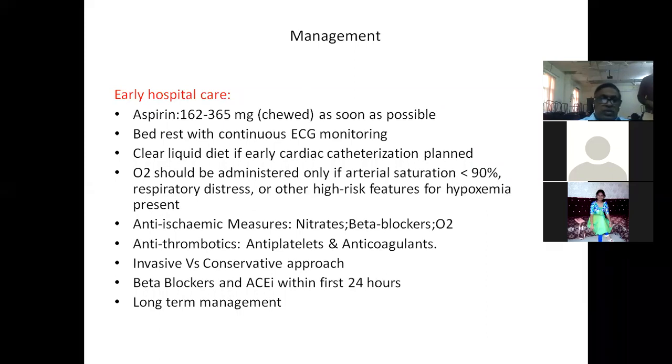So probably B3. Okay. Roll number 68, Hemant, kindly mute yourself.